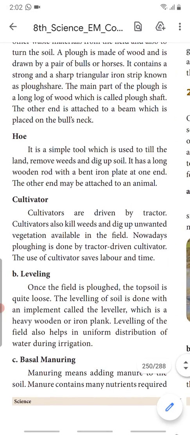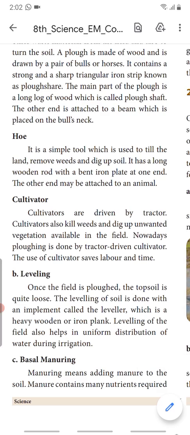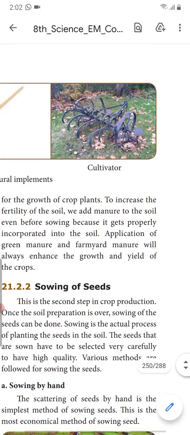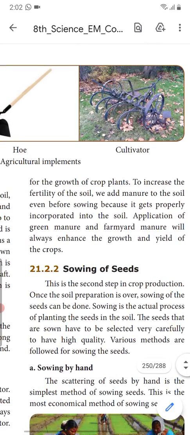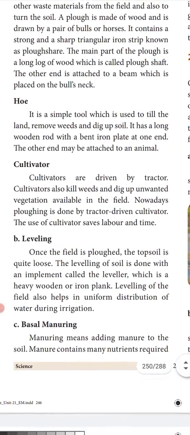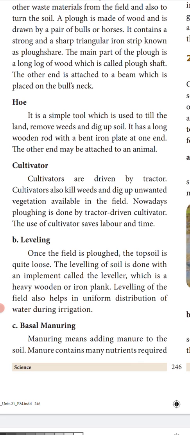Now, the cultivator. Cultivators are driven by tractor. So this is a cultivator. It's also a sort of plougher, used to till the land. So it is attached to the tractor. Cultivators also kill weeds and dig up unwanted vegetation available in the field.